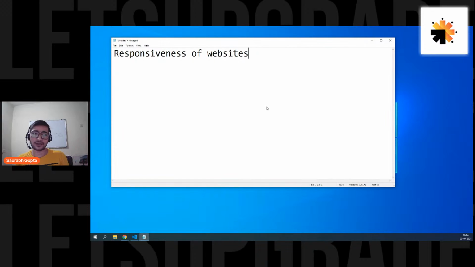because Facebook was not made for mobile. At that time Facebook was only made for the PC. So if you open it on PC, it looks good. If you open it on mobile, everything becomes small, some things become big, and you have to scroll here and there to see a few things. You have to zoom up, zoom down, to see the content. That means the website was not getting adjusted according to the mobile.